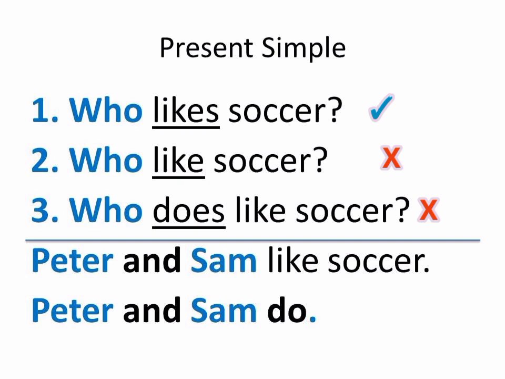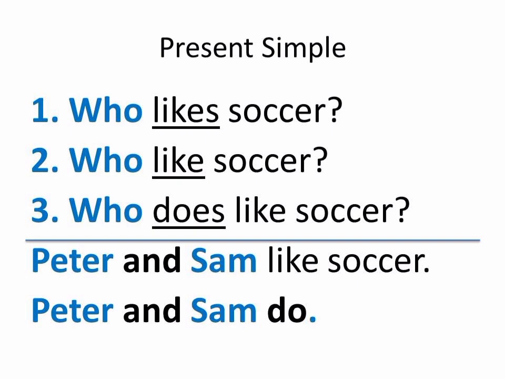The answer, Peter and Sam like soccer. In this one we don't add s to the word like because the subject is Peter and Sam. And for a short answer, we can say Peter and Sam do because there are two people, Peter and Sam. But if it's only one, for example, only Peter, we say Peter does. But it's Peter and Sam, so we say do for the short answer.